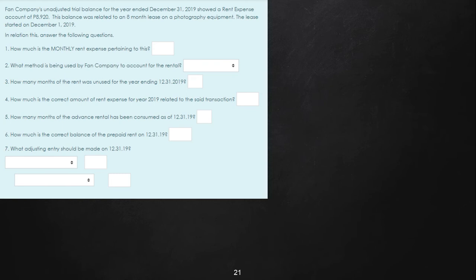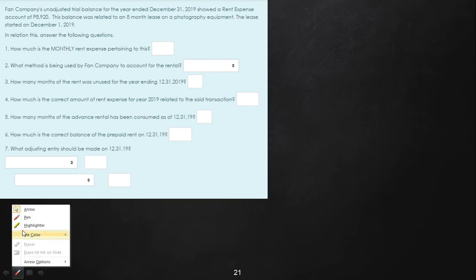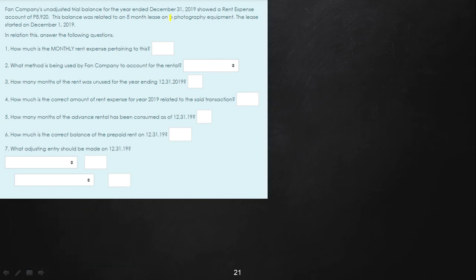This time, we're going to try Fan Company. So, Fan Company's unadjusted trial balance, highlight na po important portion for the year ended December 31. So, year end is December 31. The client uses a calendar year. Showed a rent expense. So, ang gigamit niya is rent expense account of 8,920. This balance was related to an 8-month lease on a photography equipment. The lease started on December 31. Okay, so important information highlighted already.